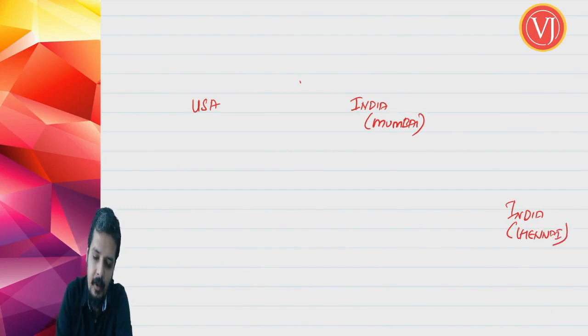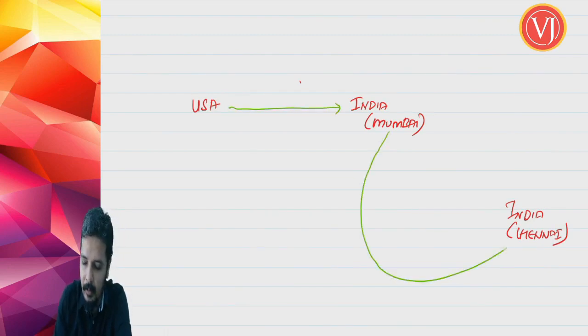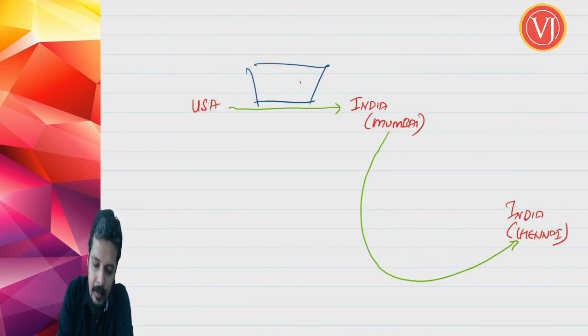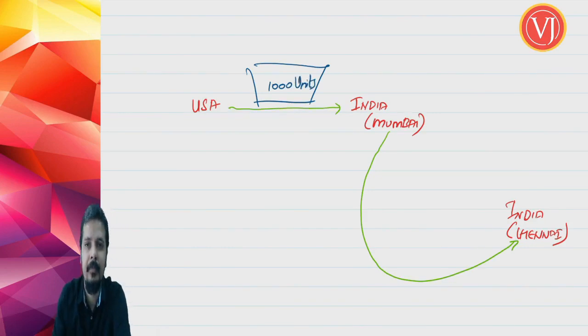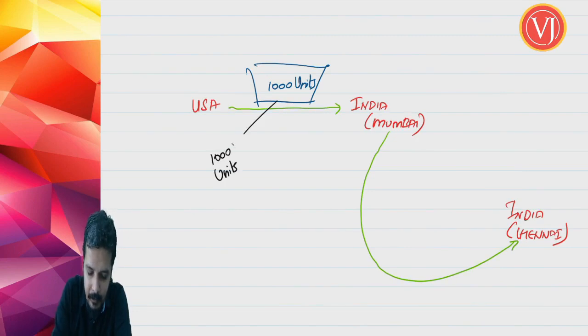So the goods are coming from USA to India, and from there the goods are going from Mumbai to Chennai. Now, if in that vessel there are 1000 units of an item, they are imported goods. When the goods are coming from outside India to India, they qualify to be imported goods. So these 1000 units are imported goods.